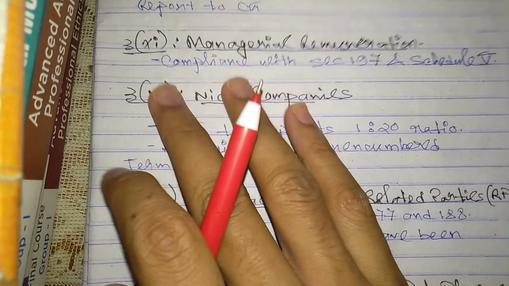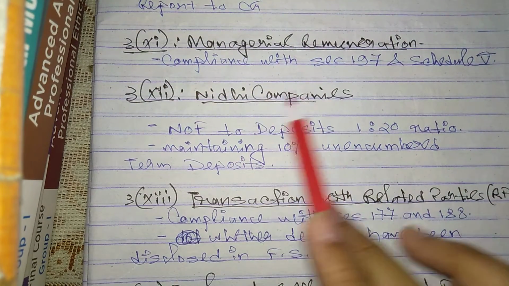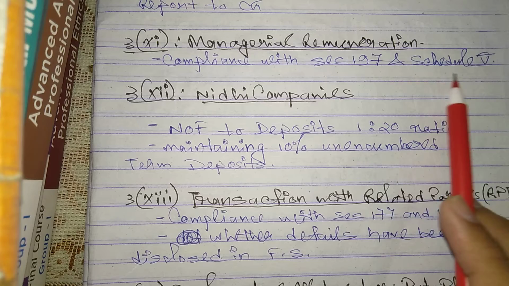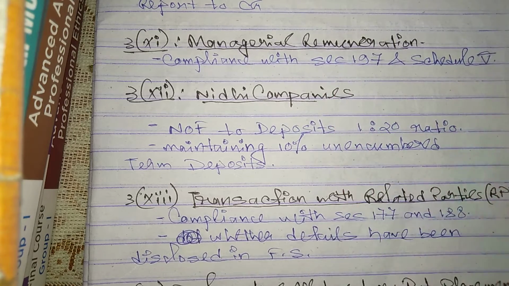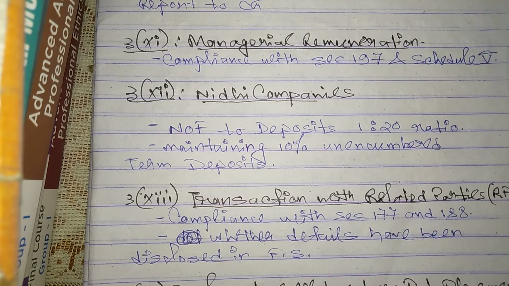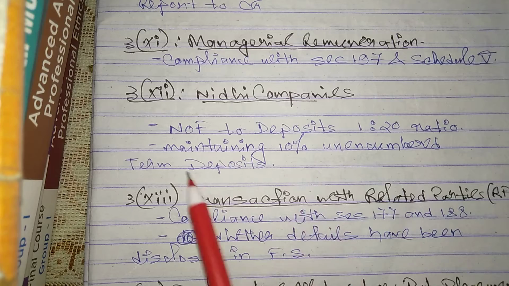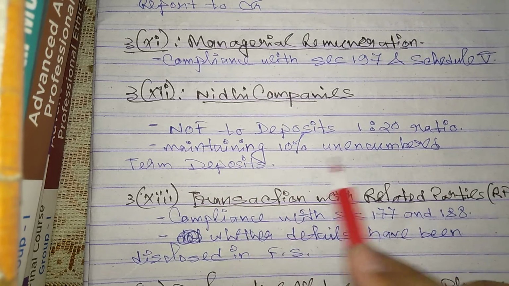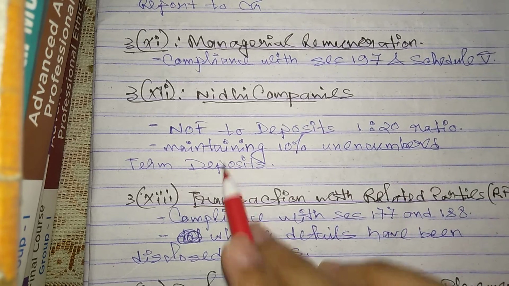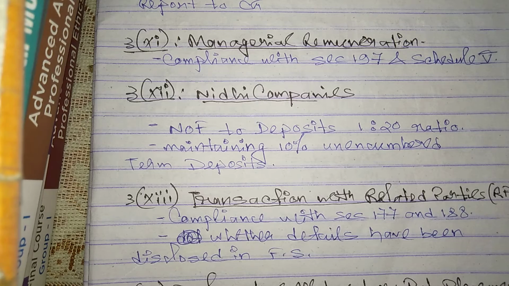3.11 is managerial remuneration, where the company needs to comply with sections 179 and 197 of the Companies Act and Schedule 5. That is also the role of the auditor, to check the compliance and report on the same. 3.12 is Nidhi companies. In case of Nidhi companies, the net owned fund to deposit ratio should be 1:20 and 10% unencumbered term deposit should be maintained, and the auditor needs to check and report on the same.